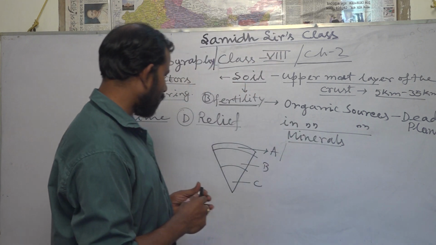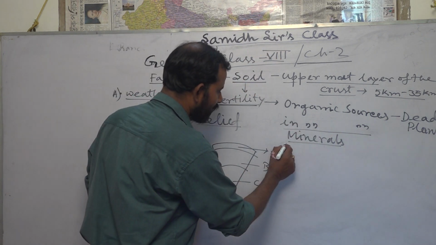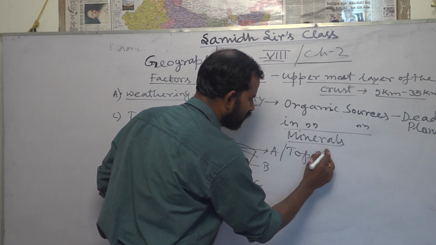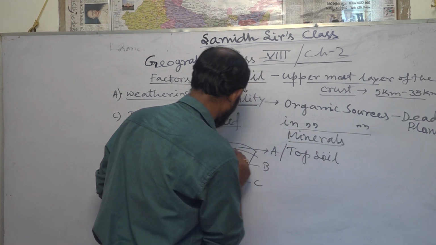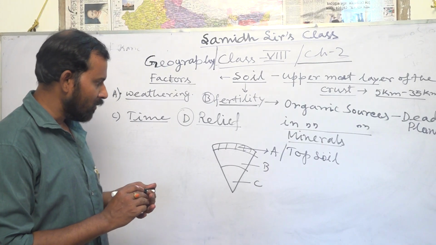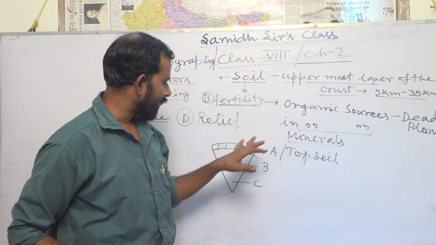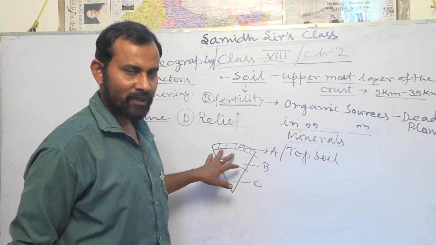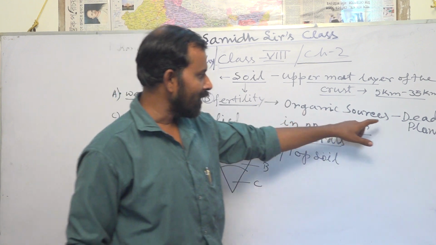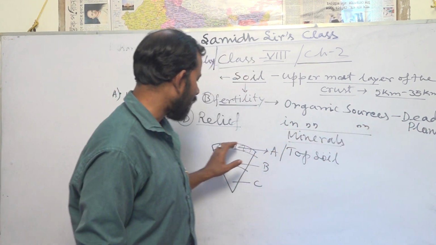So what is this? The first layer is the topsoil. What is the meaning of topsoil? Topsoil is a very fertile portion, and it is rich in all types of organic materials. It is rich in the various things which provide fertility, that is the dead animals and plants that accumulate in this section.